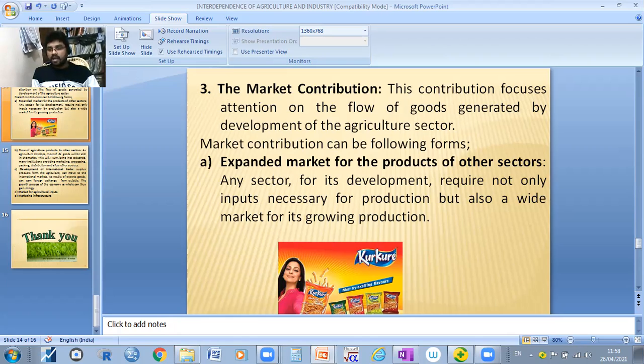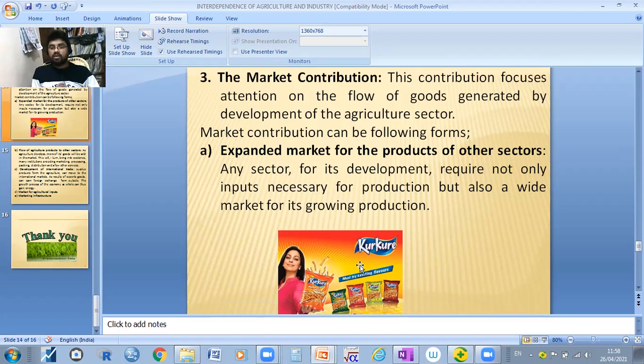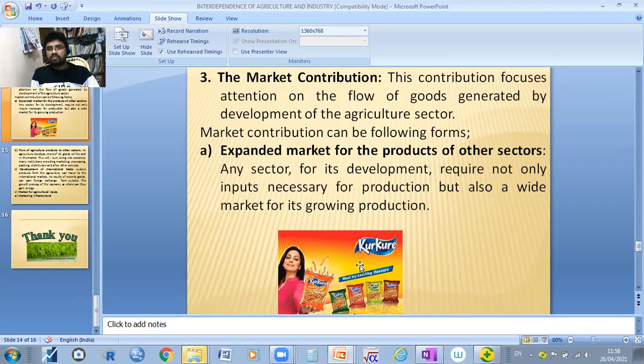For example, see, when you are consuming kurkures, how can they be produced? By using some flour, right? Whether it is wheat flour or other flour, right? So in order to produce this kind of thing, the output has come from the agriculture sector. So after getting that final output, we are going to extend the market, nothing but expand the market for the product of other sectors, nothing but we are developing the other sectors to grow.